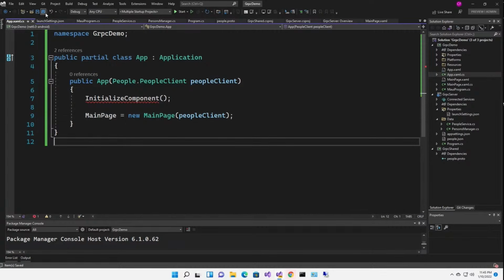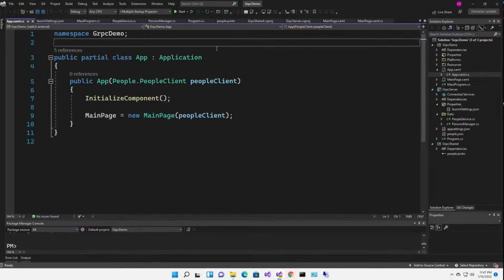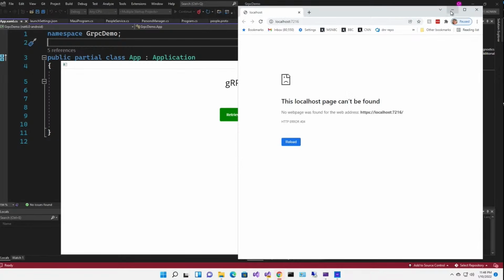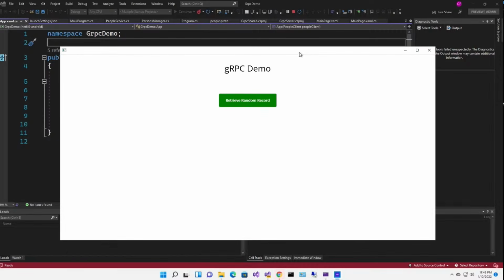Now, I told you I would fix all of these squiggles. Here's how we're going to do it. We're going to close Visual Studio and open it again. Ah, that's better. Now, let's run it. I'm going to minimize this guy so we don't see a solid field of white here. Now let's try it, retrieving a random record.